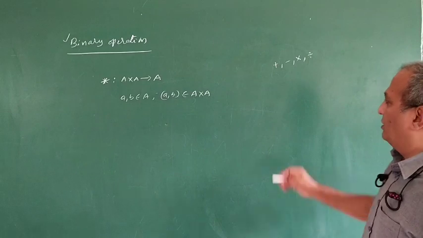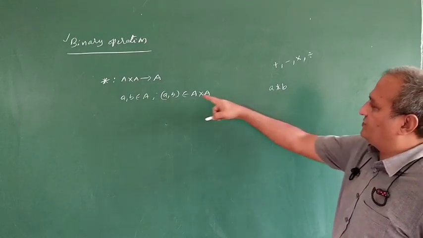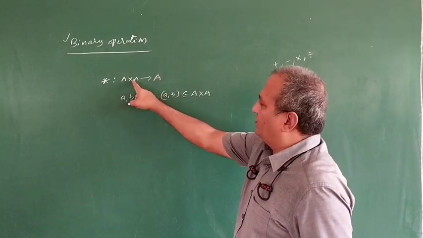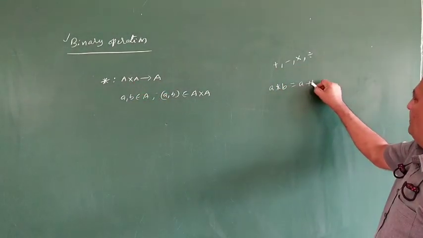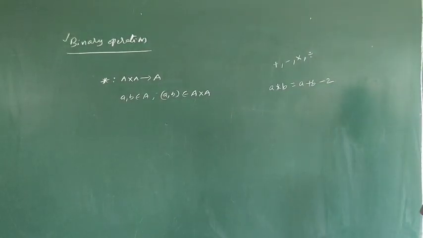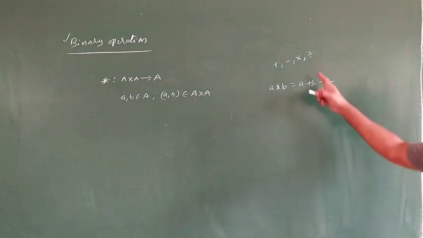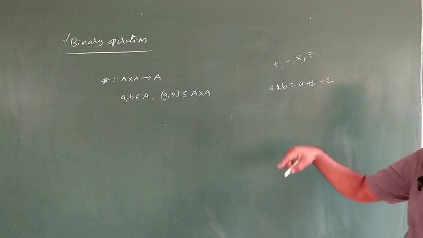For example, a star b means an operation between two elements of set A. Now I am writing a star b is equal to a plus b minus 2. I define my own operation.